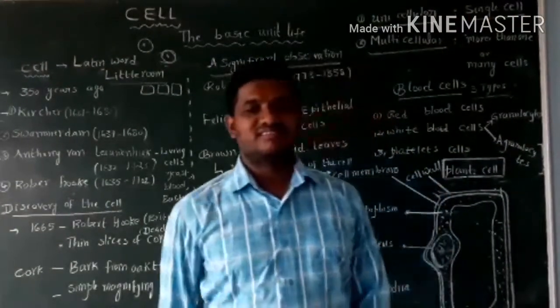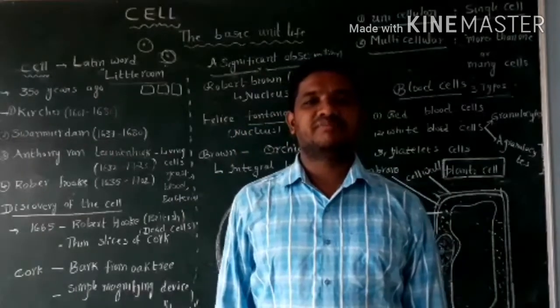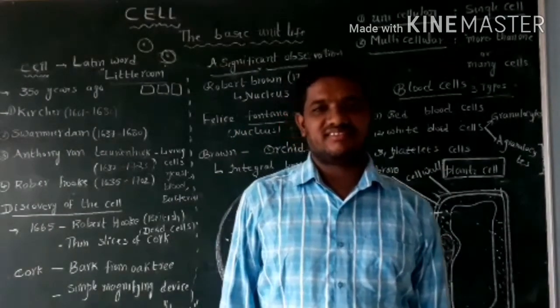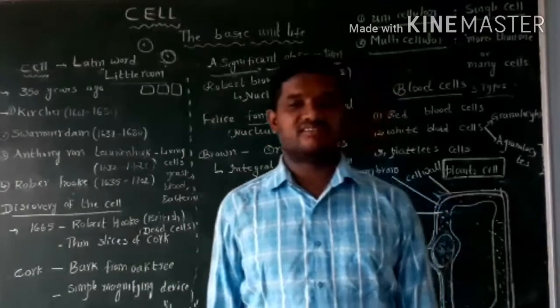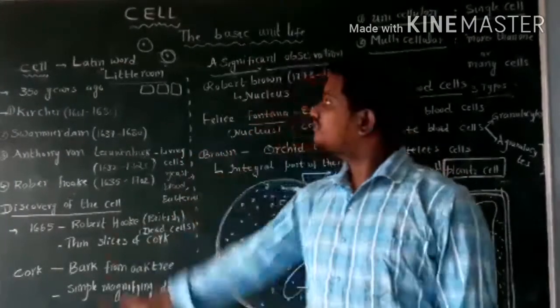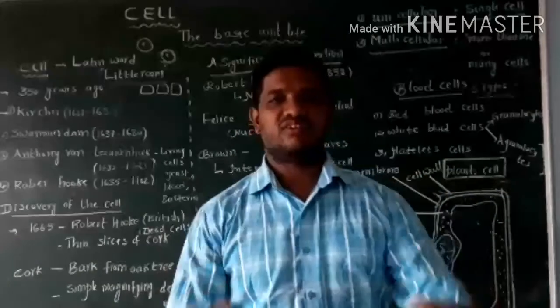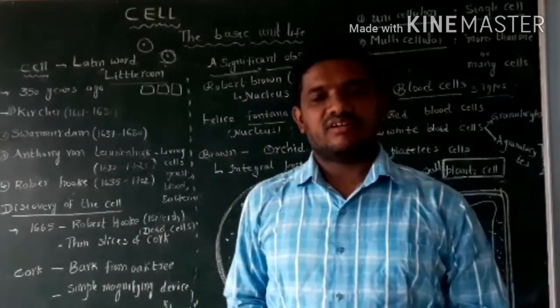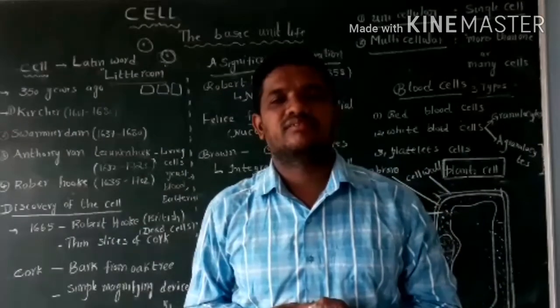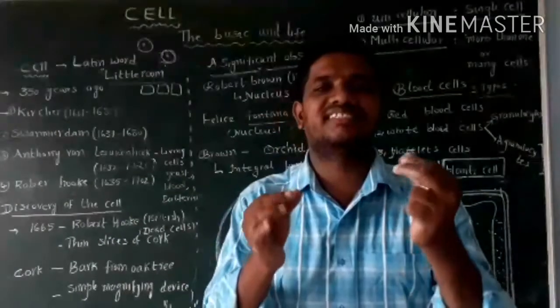Good morning, children. The first chapter, What is Science, in 8th class. Second chapter is Cell, the basic unit of life. First of all, I want to explain about the meaning of the word cell.